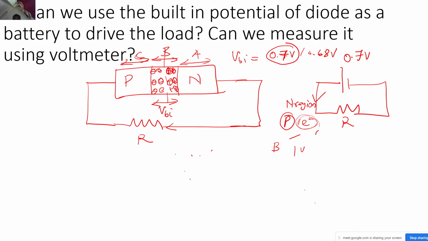Now the moment this P-N junction got created, because there was a concentration gradient for electrons as well as holes, and these were free carriers, they moved across the junction.